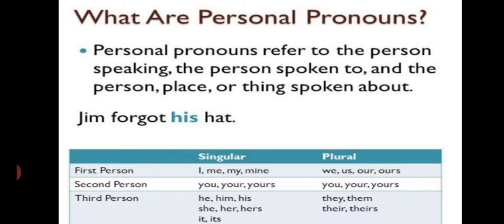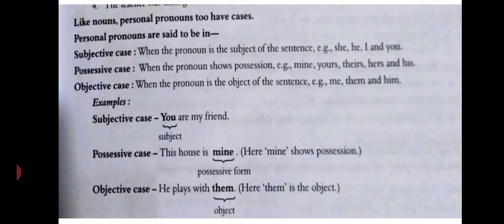Third person. The third person is the person who is spoken of. Means he, she, it and they. For singular we use he, him, his, she, her, hers, it and its. For plural we use they, them, their and theirs. Like nouns, personal pronouns too have cases.